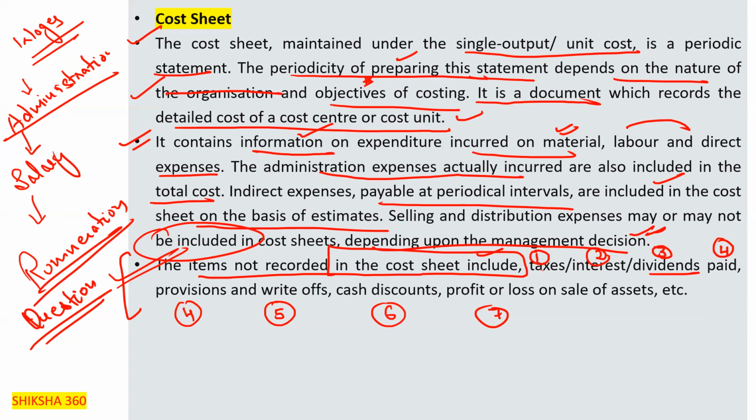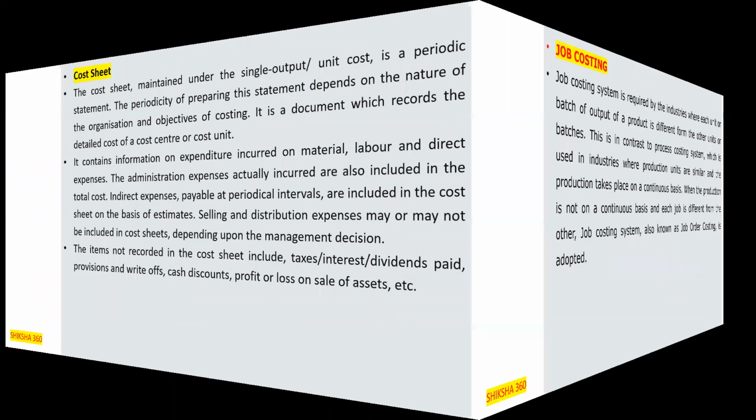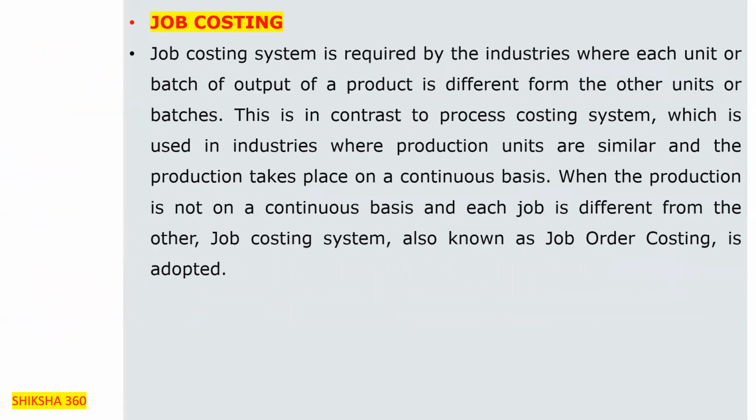Now move to the next one, that is job costing. Here you will also be able to understand the basic difference between process costing and job costing.